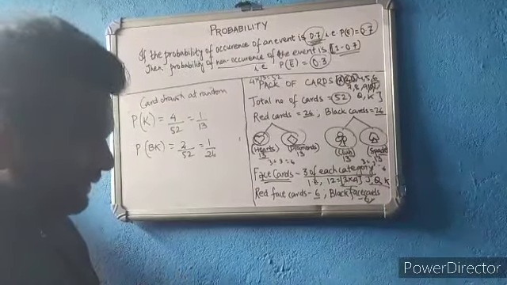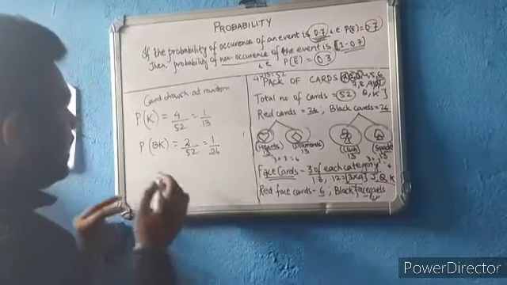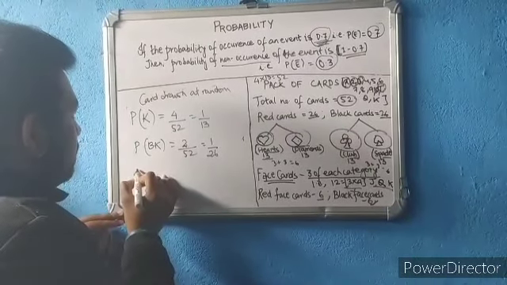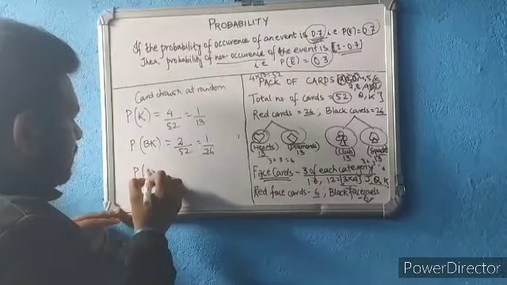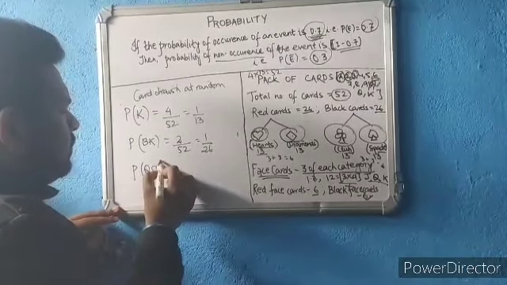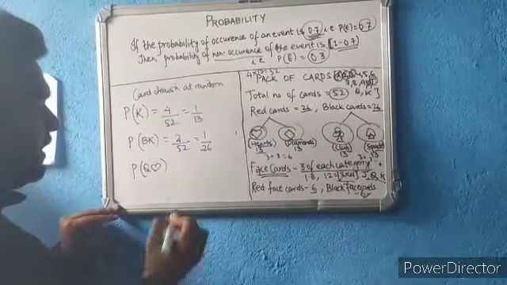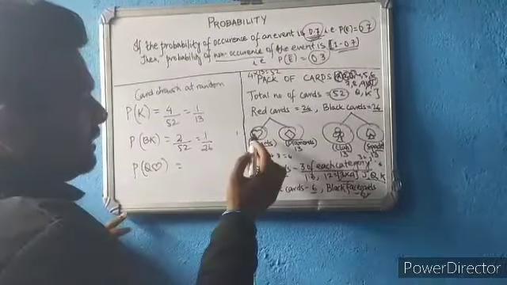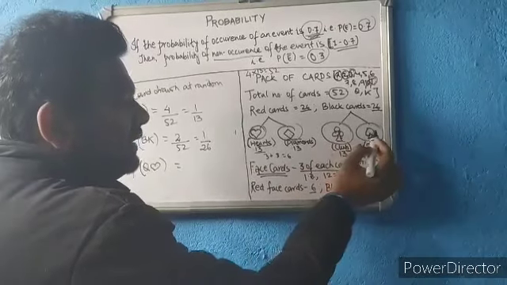Now let us consider one more example. What is the probability of drawing a queen of hearts? Okay, queen, how many queens are there? 4 queens are there, obviously. Heart, diamond, club and spade.